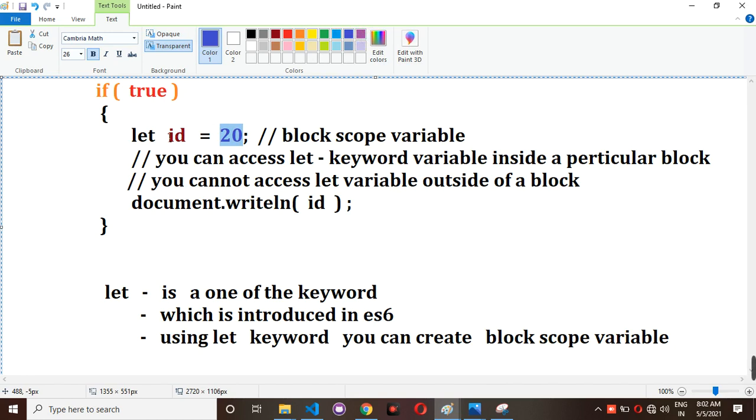This let variable belongs to a particular block scope only. If is one of the blocks, and inside this if block only you can access this id variable, but outside of this block you can't access it, because whenever you use the let keyword, it automatically defines that the scope of this particular variable belongs to that particular scope only. You can't access it outside of this scope. Same thing I am going to write here.